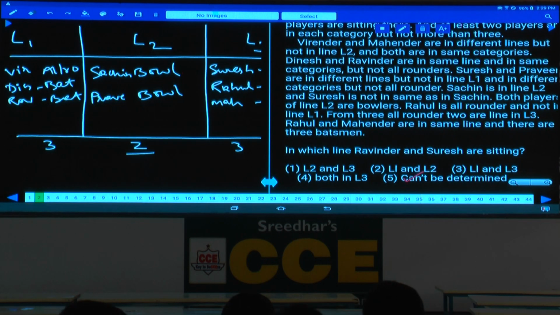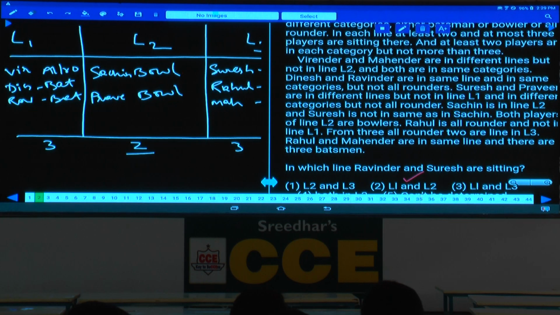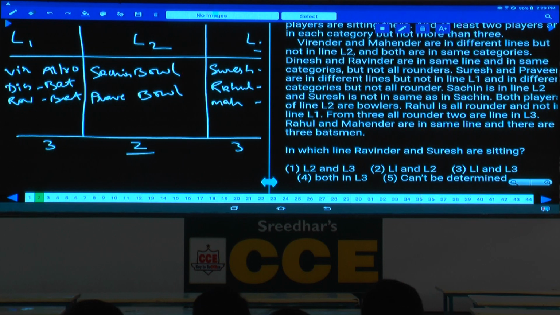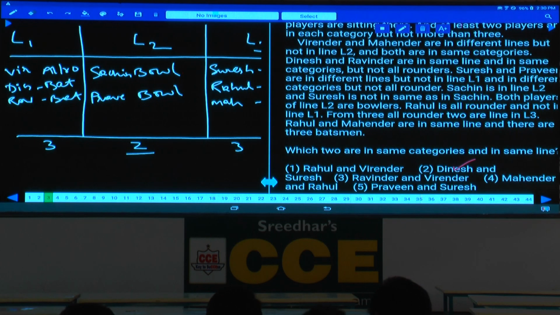Then in question number 2, in which lines are Ravindra and Suresh sitting? Ravindra is in L1 and Suresh is in L3. L1, L3, choice 3. Question number 2 is choice 3.